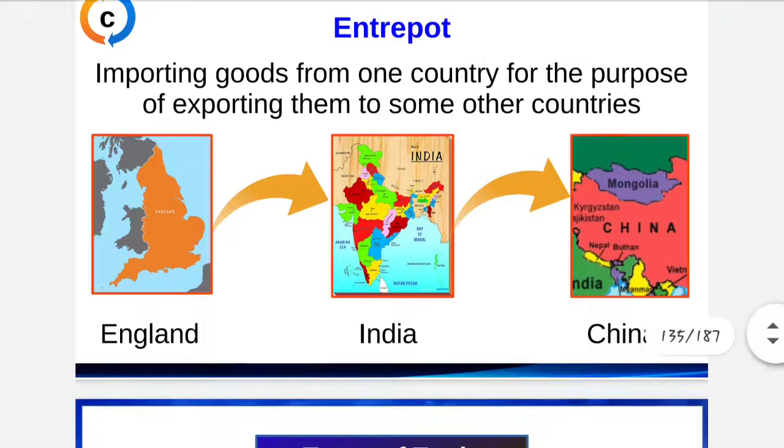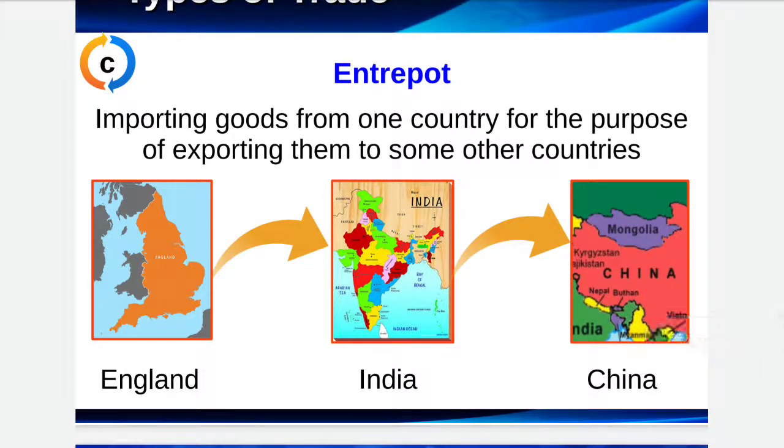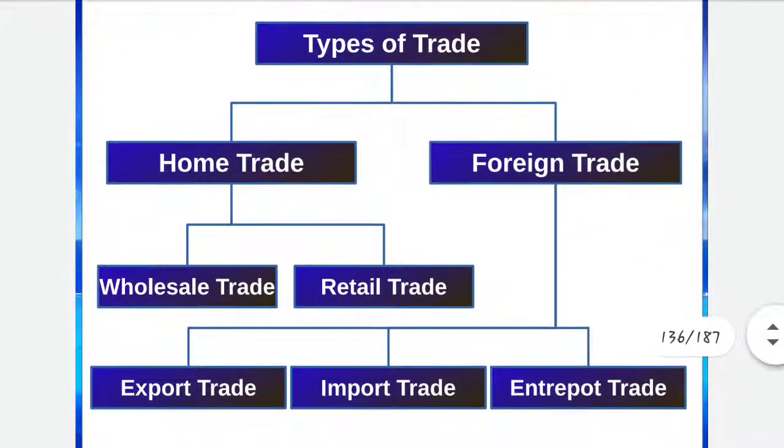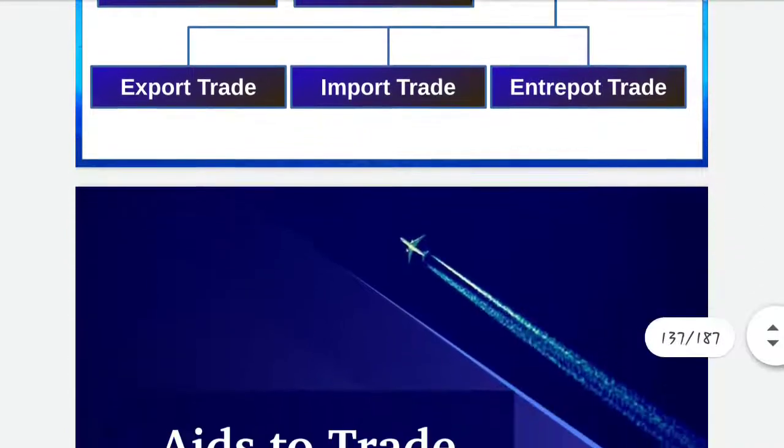For example, an Indian trader purchases goods from England, and then sells them to Japan or China. Then that is entrepot: getting goods from some country and giving them to another country. So these were the types of trade. Trade is divided into internal and external. Internal includes wholesale and retail, and external includes export, import, and entrepot.